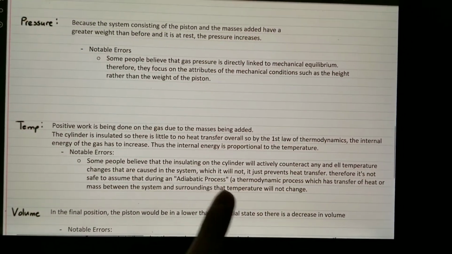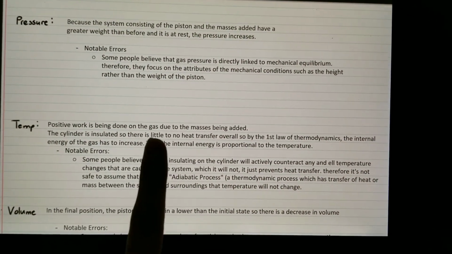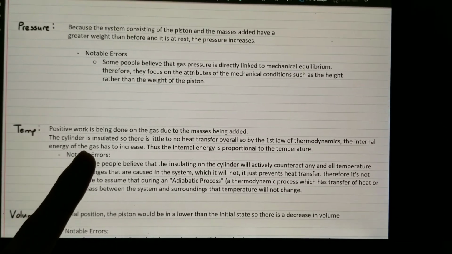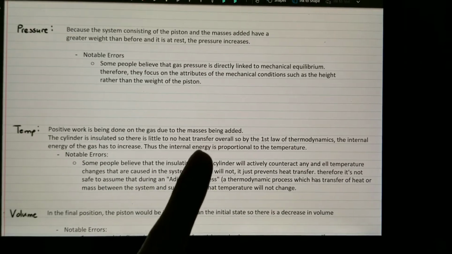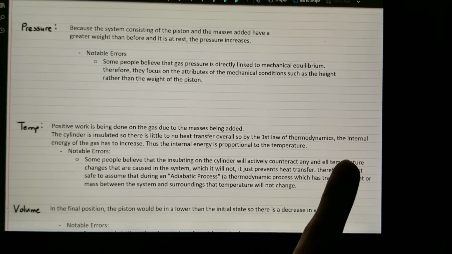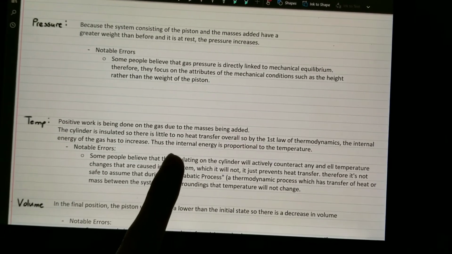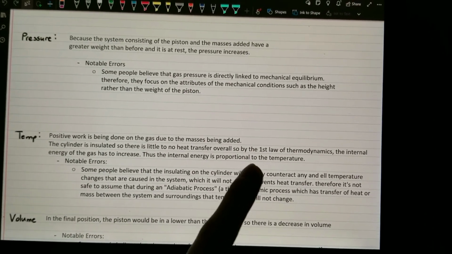As for the temperature, positive work is done on the gas due to the masses being added to the system, and the cylinder is insulated, so there's little to no heat transfer overall. So by the first law of thermodynamics, the internal energy of the gas has to increase, and thus the internal energy is proportional to the temperature.